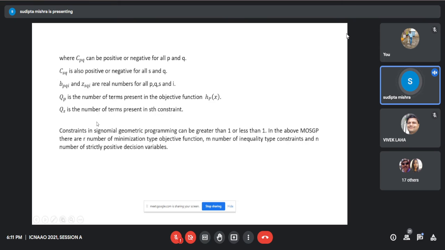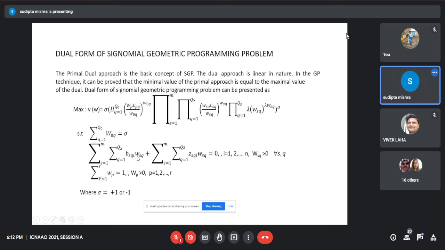In the above multi-objective signomial programming problem, there are R number of minimization type objective functions, M number of inequality type constraints, and M number of strictly positive decision variables. Now, this is the dual form.